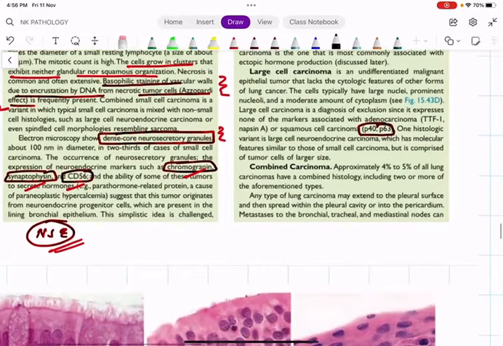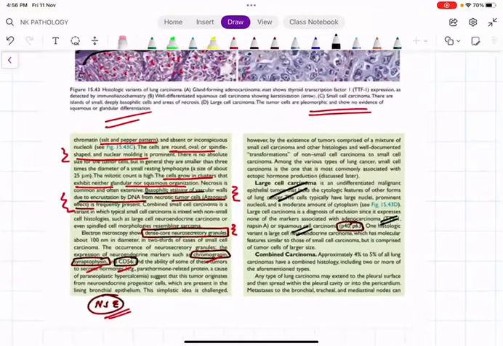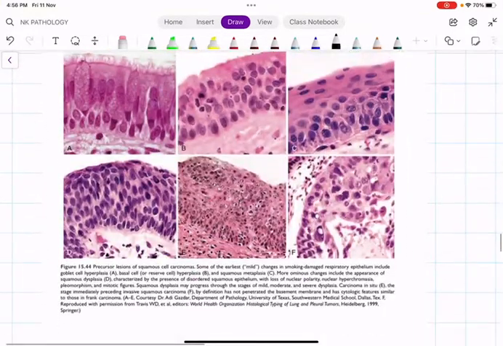Coming to large cell carcinoma, they won't express any markers of adenocarcinoma or squamous cell carcinoma, and we can't include them in neuroendocrine tumors. So we put them in a different category called large cell carcinoma. Not that significant. All these are the precursor lesions.